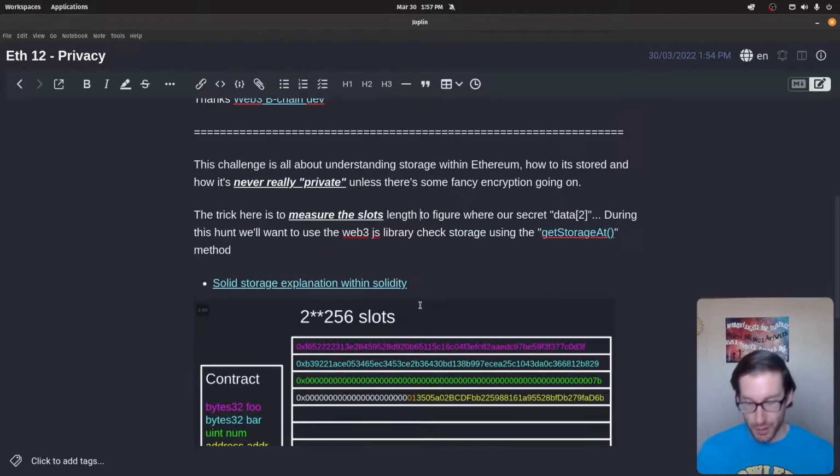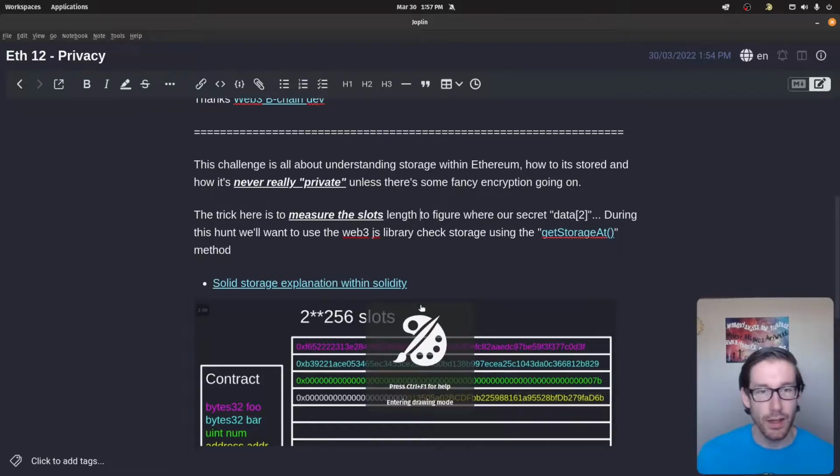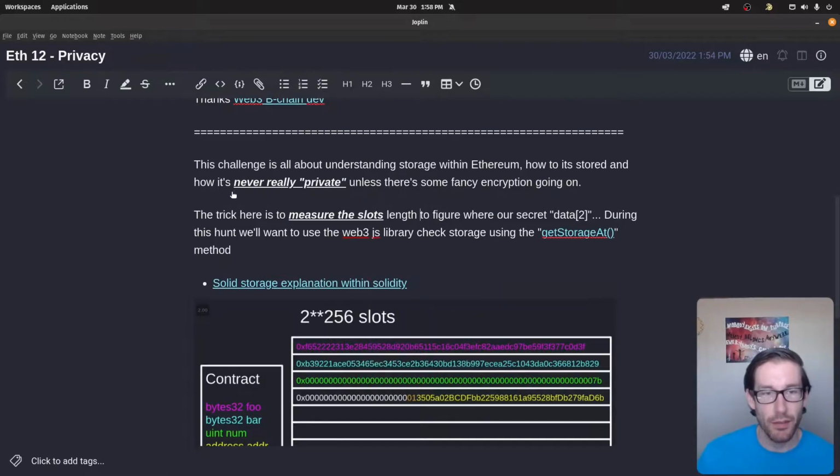The first part of this challenge that you'll realize is that a mistake that some developers have made and continue to make today is assuming that if they've labeled a state variable as private, that means that it's inaccessible and you're unable to see it within the blockchain, or Ethereum specifically.